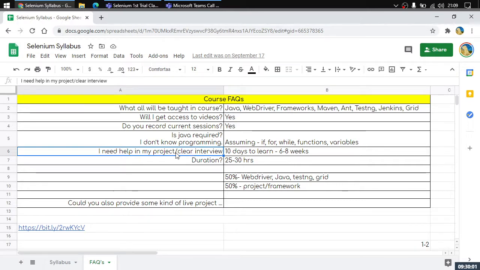Next question is, I need help in my project to clear an interview, or you would want to clear an interview. See, if you just want to kickstart Selenium, it will take approximately 10 days to start with it. But if you want to be fluent in Selenium, if you want to work on a project, or if you want to clear an interview, I would require you guys to spend at least 2 months on it. 6 to 8 weeks of practice is very important here.